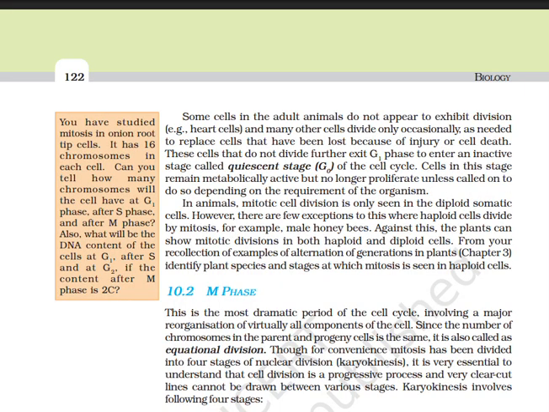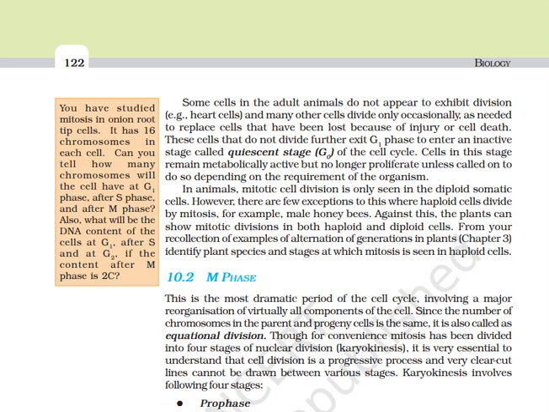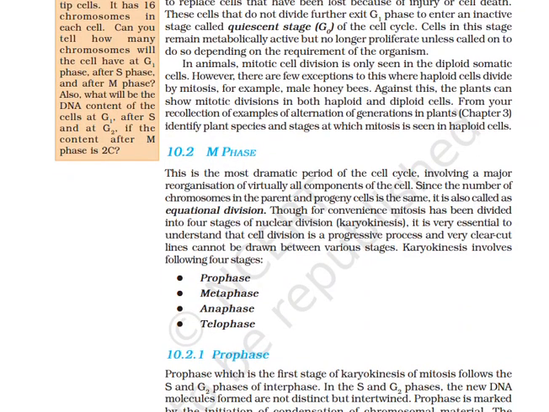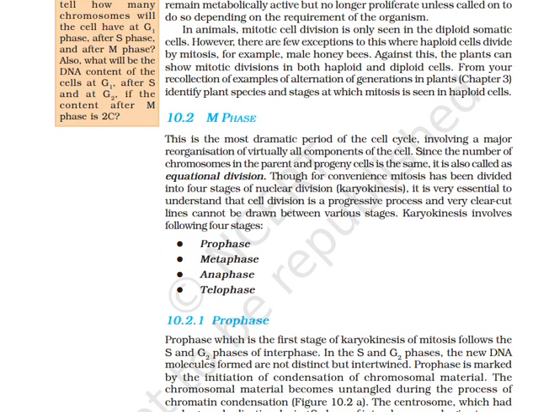In animals, mitotic cell division is only seen in diploid somatic cells. However, there are some exceptions to this where haploid cells divide by mitosis, for example, male honeybees. Against this, the plants can show mitotic divisions in both haploid and diploid cells. From a recollection of examples of alternation of generation in plants, identify plant species and stages at which mitosis is seen in haploid cells.